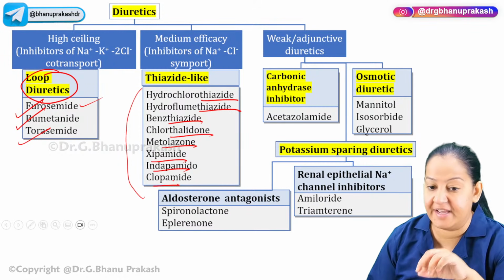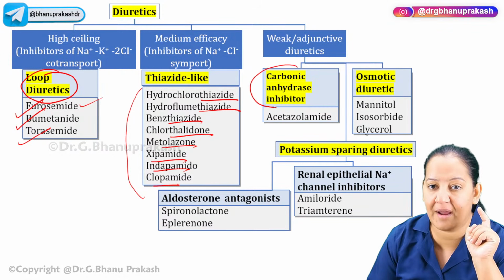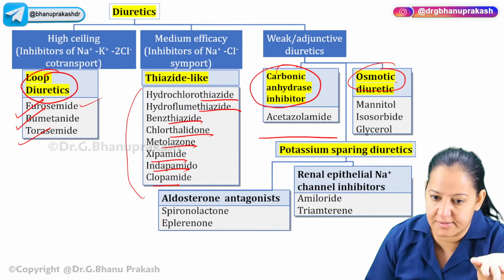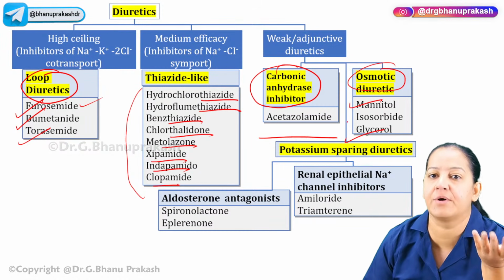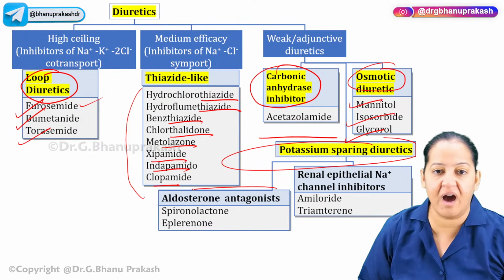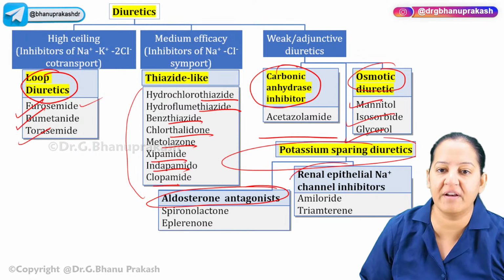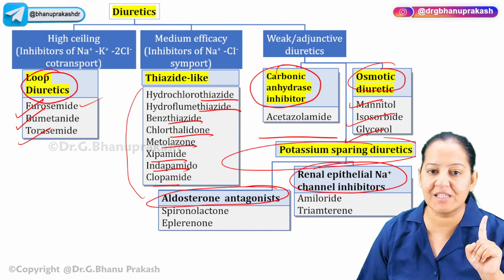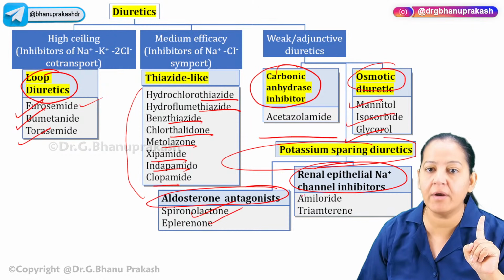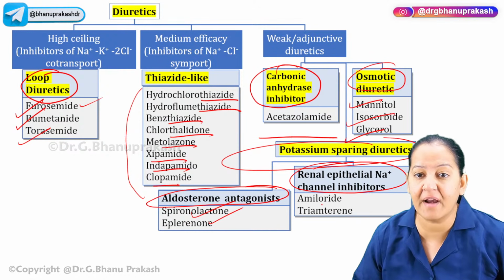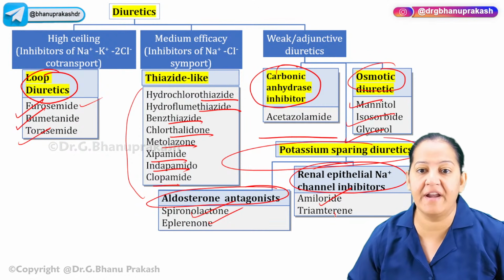Now coming to the weak ones. In the weak, we have 3 categories. Carbonic anhydrase inhibitor is only one, acetazolamide. Osmotic diuretics are the sugars, like mannitol, glycerol, isosorbide. And potassium sparing, we divide into 2 categories: aldosterone antagonists and renal epithelial sodium channel inhibitors. Aldosterone antagonists are spironolactone and eplerenone. And sodium channel inhibitors are amiloride and triamterene.